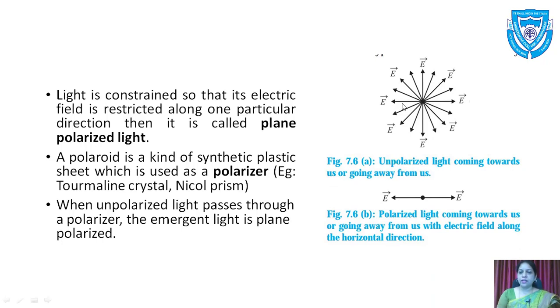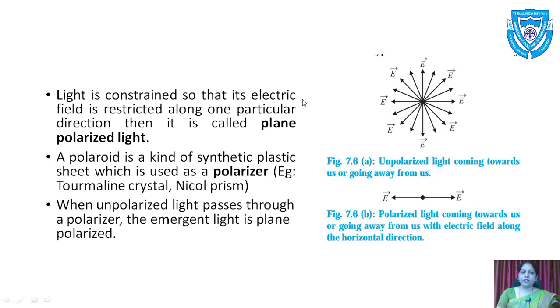We can see that the electric vectors are in all the directions and they are perpendicular to the direction of propagation of the light. They are perpendicular to the direction of propagation of light. So you can see in this figure, the electric field vectors are in all the directions.